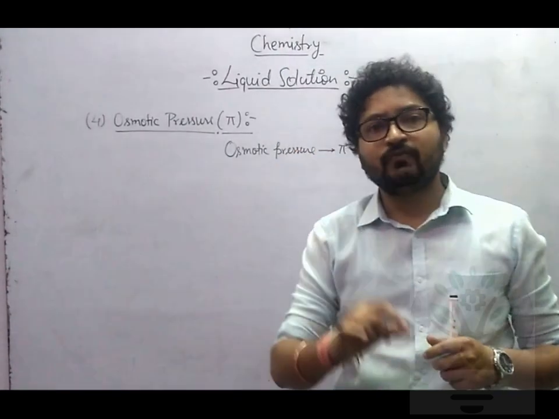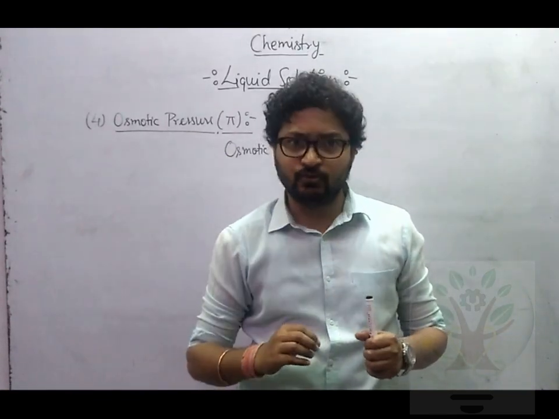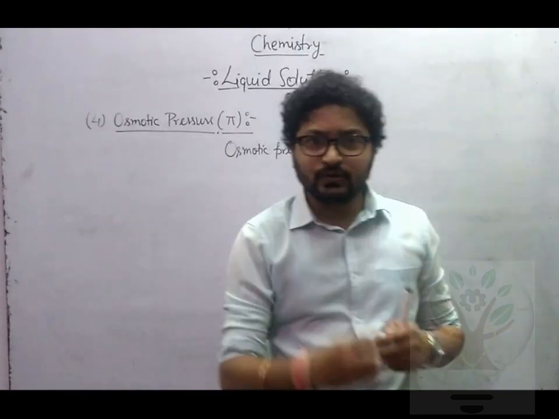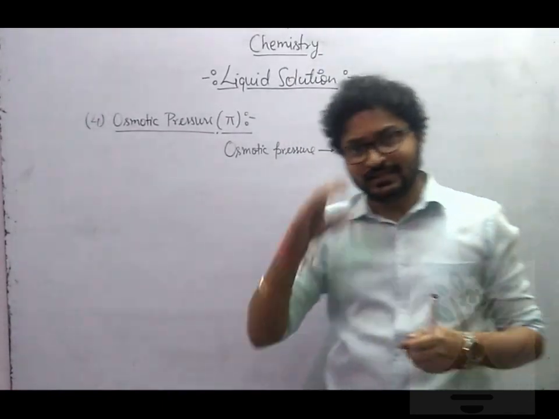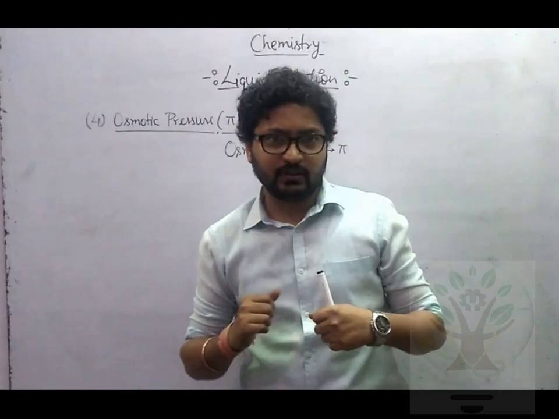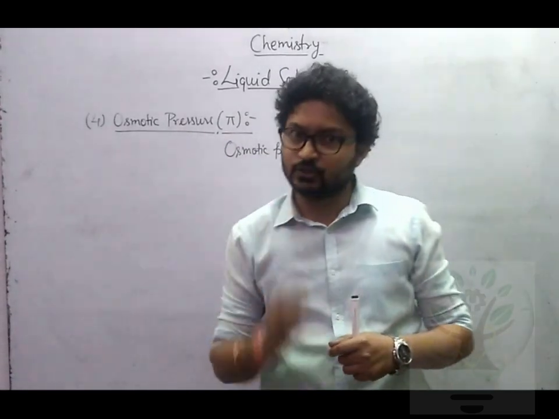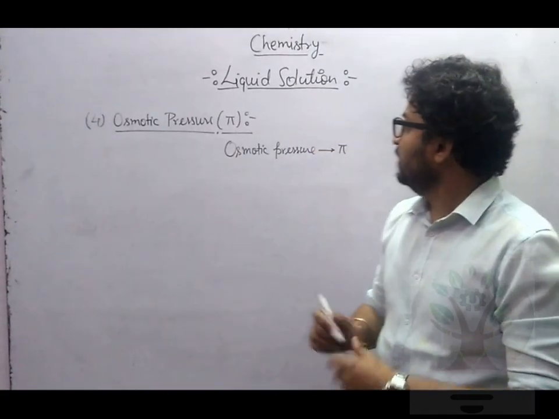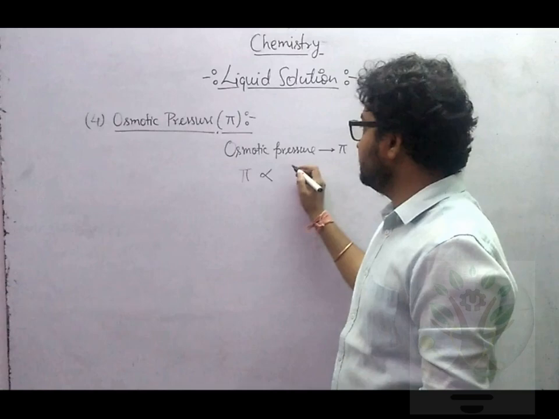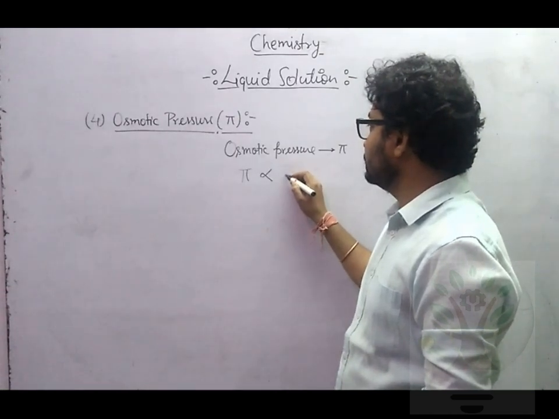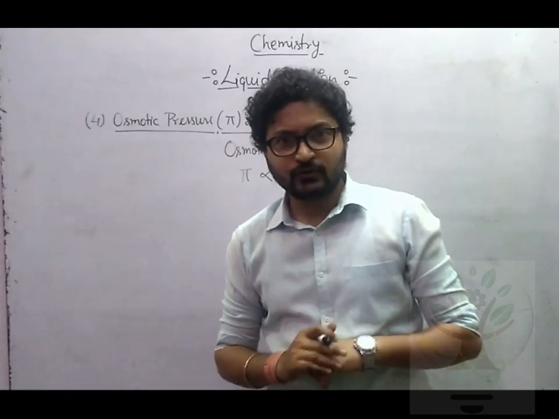Osmotic pressure is always applied to the high concentrated side with respect to solute, or the low concentrated side with respect to solvent. Means wherever solvent is less, we apply osmotic pressure there. If you apply osmotic pressure, your osmosis process will surely stop. Okay, I hope you understand this. This pi must be directly proportional to moles of solute.